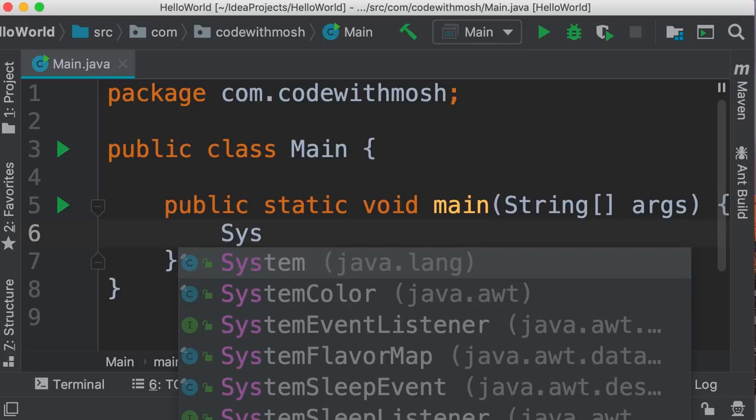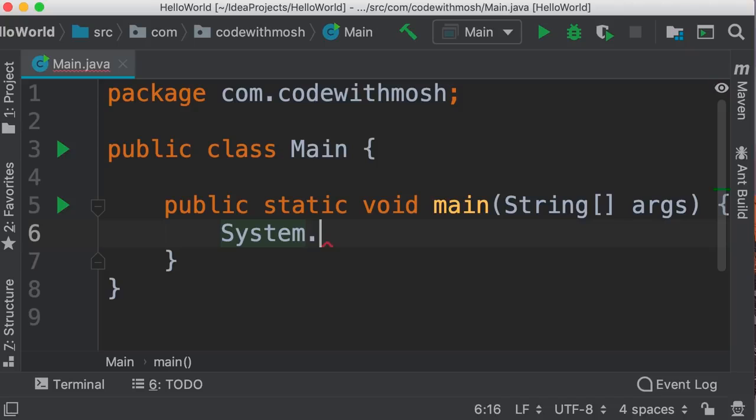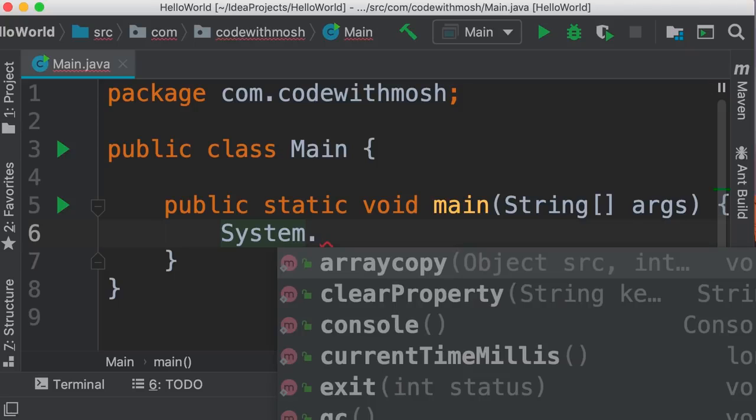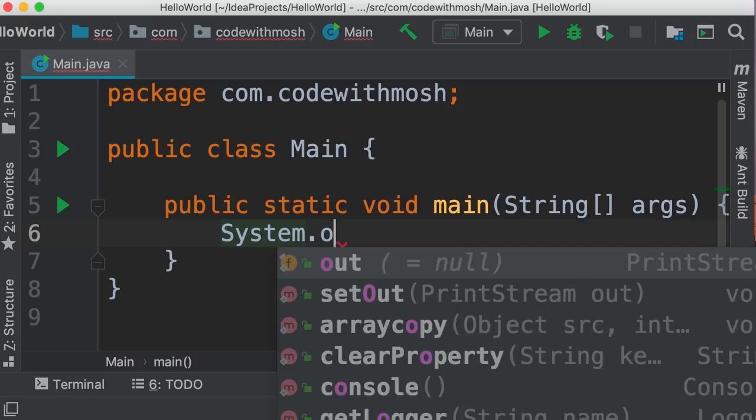So capital S, system. Here in this tooltip, you can see the system class is defined in this package, java.lang, or language. Also, look at this icon on the left side. This indicates a class. Now, inside this class, we have various members. We can use the dot operator to see the members defined in the system class. Now, the member that we're going to access is out.